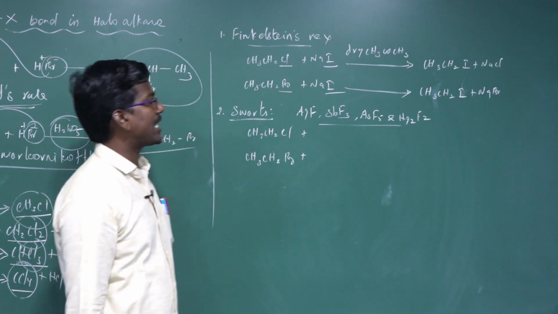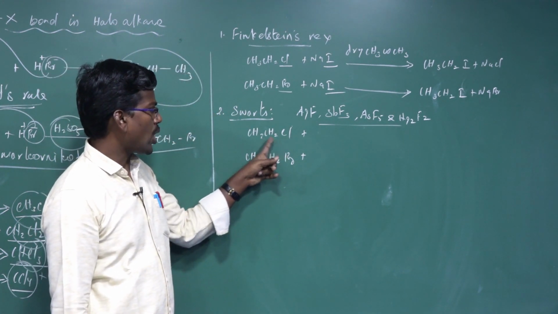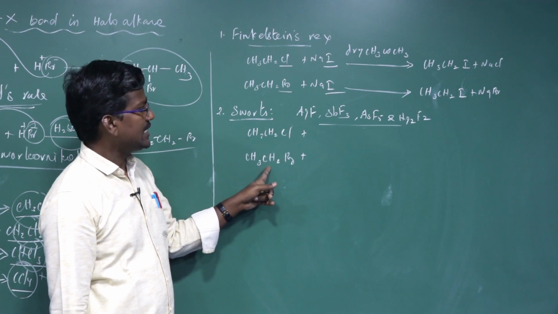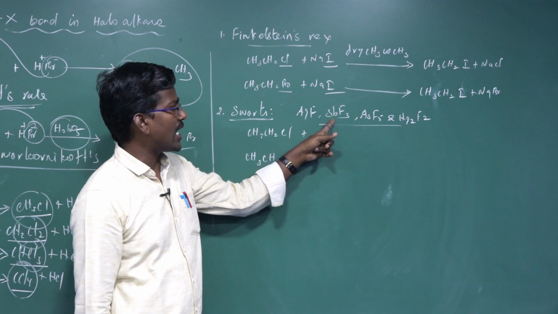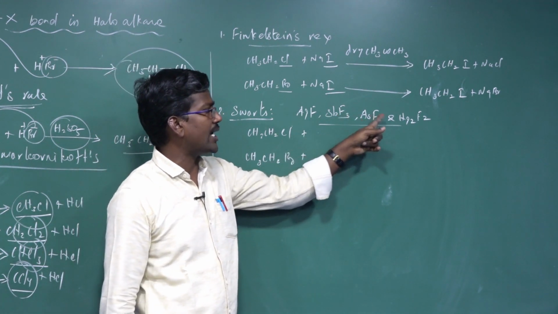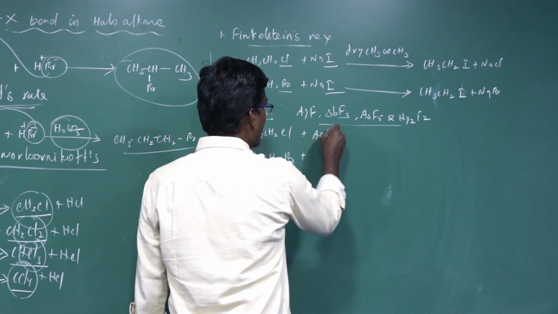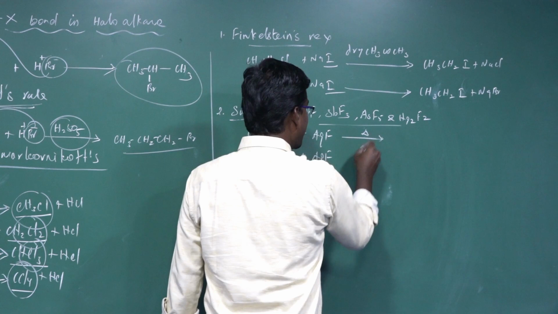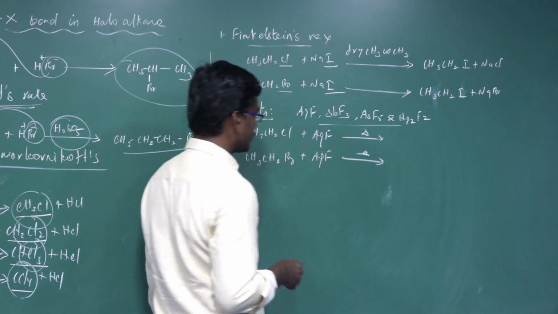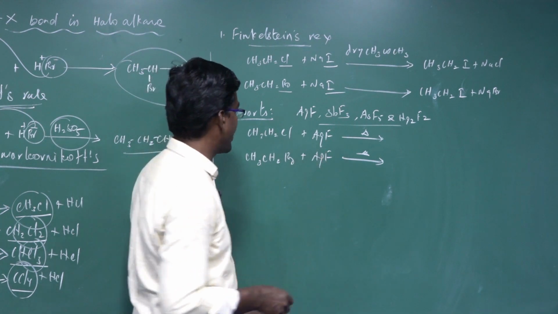By using any one of these catalysts, ethyl chloride or ethyl bromide, a chloroalkane or bromoalkane, reacts with silver fluoride, antimony fluoride, arsenic fluoride or mercurous fluoride. When heated at a certain temperature, chlorine is replaced by fluorine, and bromine is replaced by fluorine.